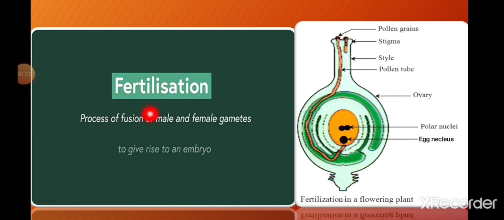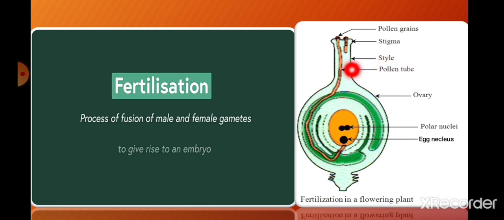Now, as we know, fertilization forms the seed inside the ovary, and this seed later germinates into a new plant. During fertilization, the following events take place. Pollen grains germinate on the stigma and pollen tubes develop.